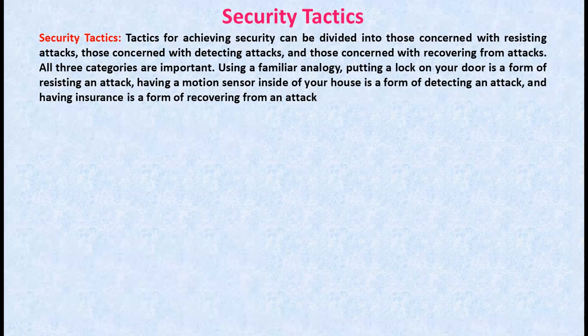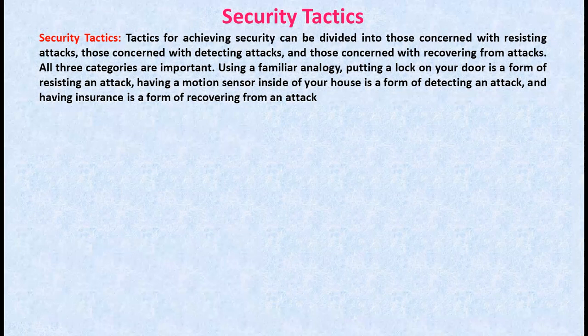Here the tactics for achieving security can be divided into those concerned with resisting attacks, those concerned with detecting attacks, and those concerned with recovering from attacks. So all three categories are very, very important.